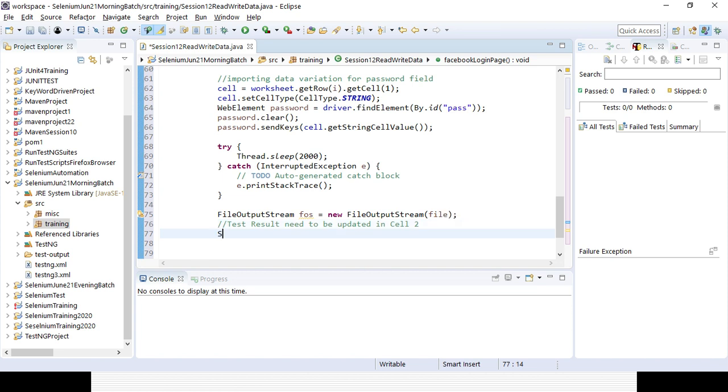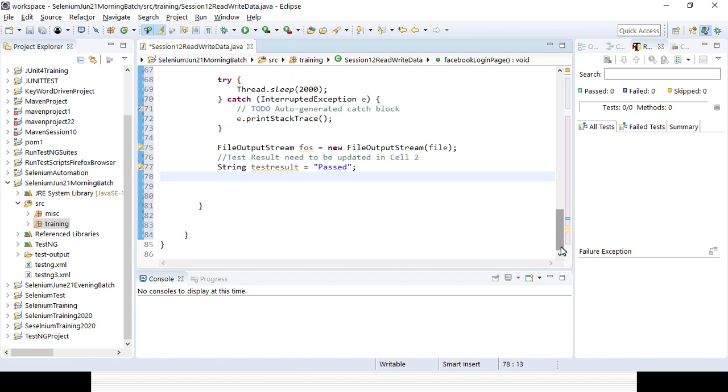Suppose I will be creating a string variable, result, test result. What is the test result I want to update? Suppose every time it will be passed. Here in this case only, but definitely you can add more steps, like it failed, or it is work in progress. But here, in case every data is taken, I will be updating a single thing, that will be passed.